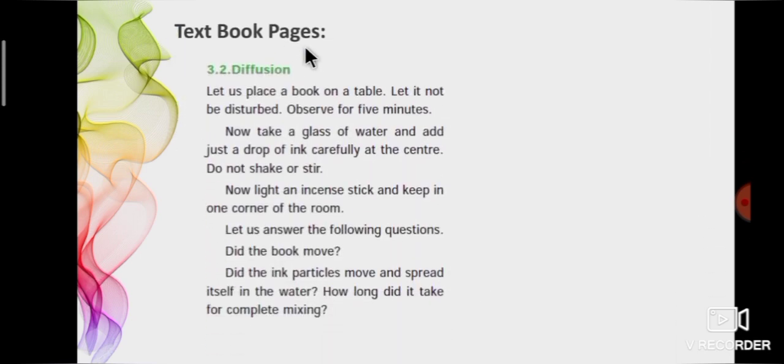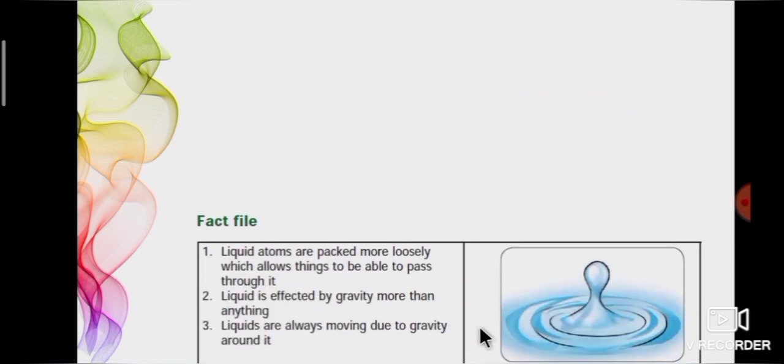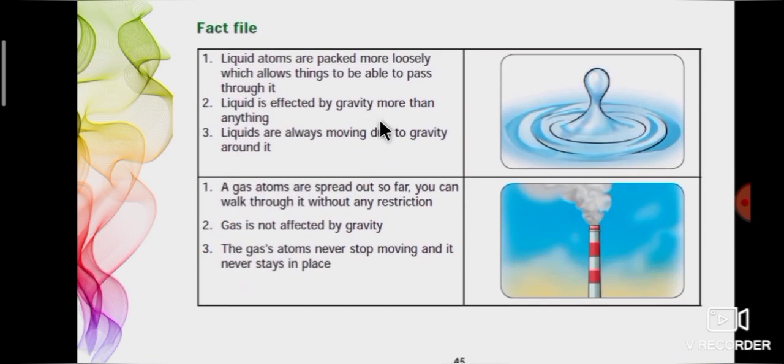Okay, shall we recollect our topic? Let's see some textbook pages. Page number 44 gives the definition of diffusion and examples for diffusion. That is the tendency of particles to spread out in order to occupy the space. Page number 45 explains that liquids are always moving due to gravity around it and gas is not affected by gravity.